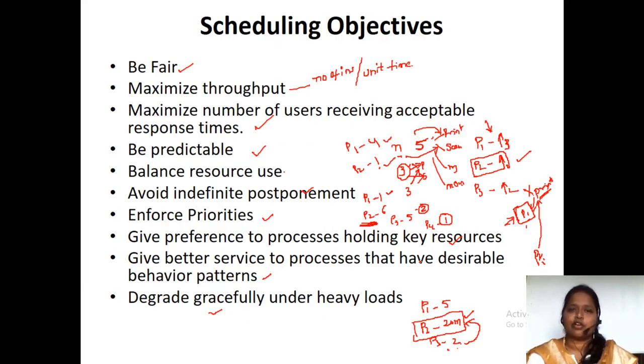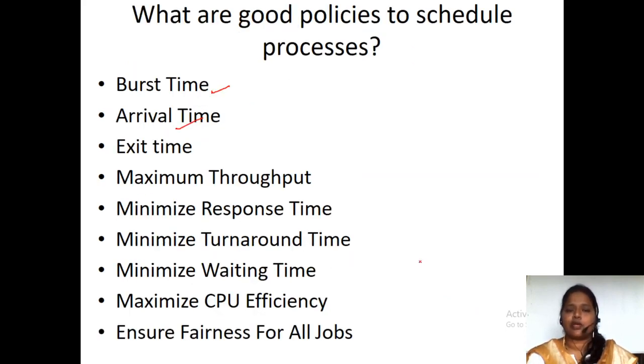These are the objectives we have discussed. These objectives should be satisfied in order to have good scheduling. So what are the good policies to schedule a process? We have to maximize the throughput. Throughput is nothing but the number of instructions executed per unit time. Minimize the response time, so the response time should be low. We shouldn't wait for hours and hours in order to get the response.